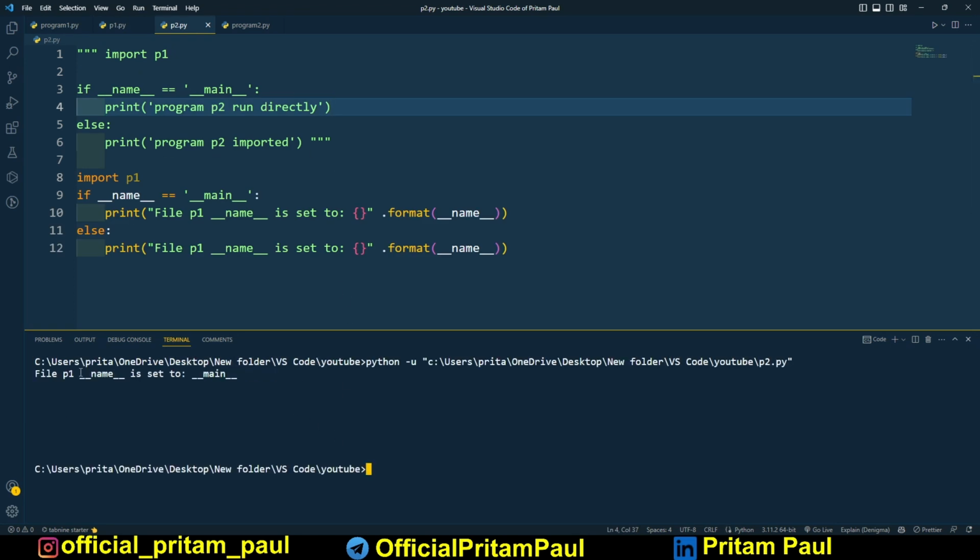Now if I run, you can see p1 name is set to main. Okay, this one, sorry, this will be p2, this would be p2. Okay, so you can see that thing.